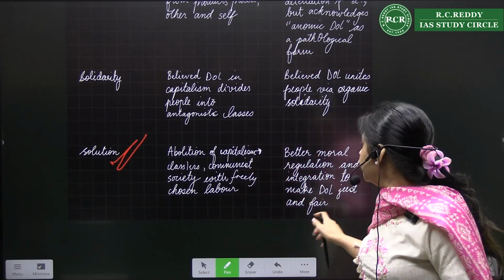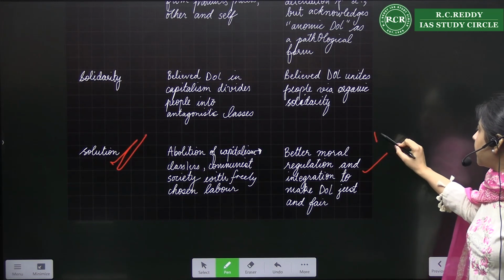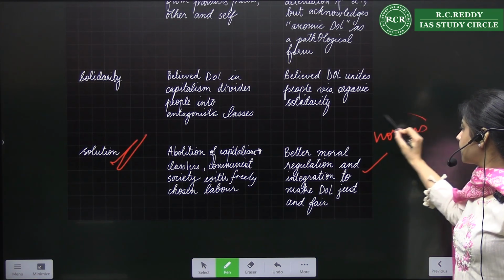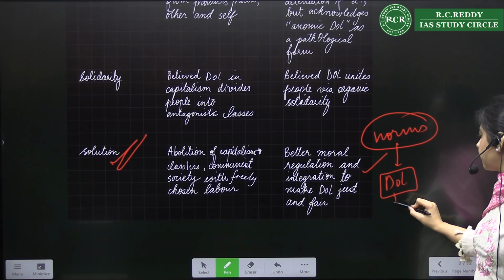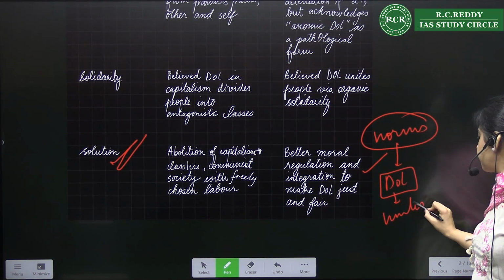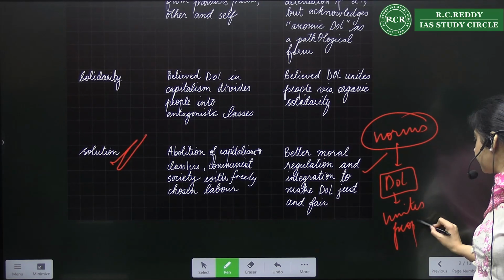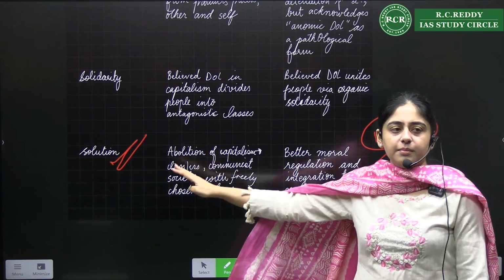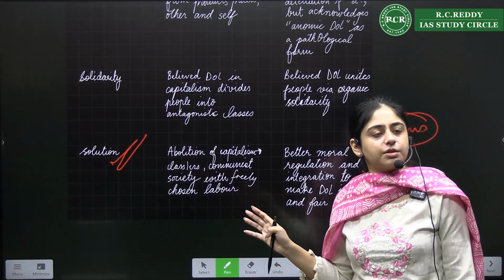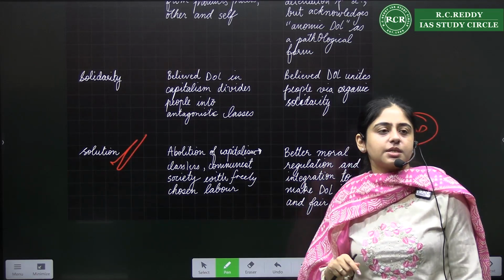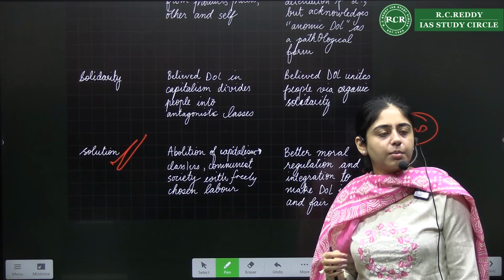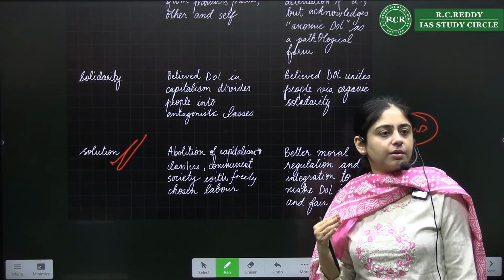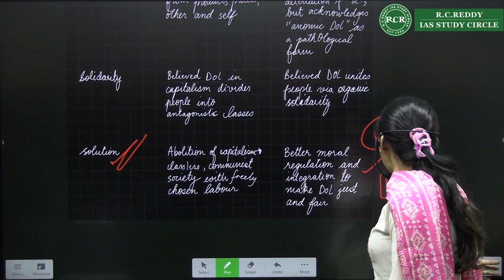For Durkheim, better regulation and better norms can lead to a normal form of division of labor which unites people. So for Marx, there is a revolutionary solution. For Durkheim, you just have proper norms, proper social control, and anomic division of labor will go away.